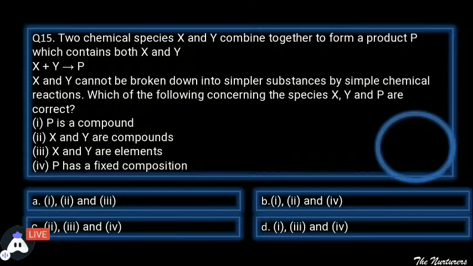अब आपके पास 4 ऑप्शन हैं, आपको बताना है कौन कौन से ऑप्शन. There are multiple options which are correct, explaining in a while. So first, P एक कंपाउंड है. Second, X और Y कंपाउंड हैं. Third, X और Y एलिमेंट्स हैं. And fourth, P has a fixed composition.